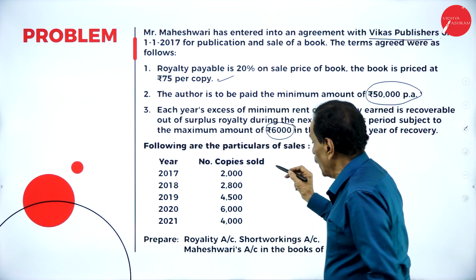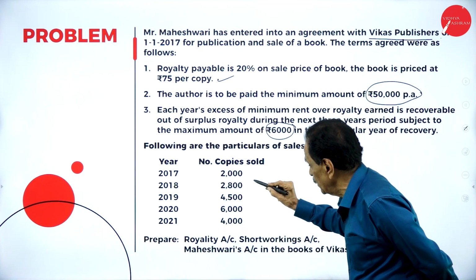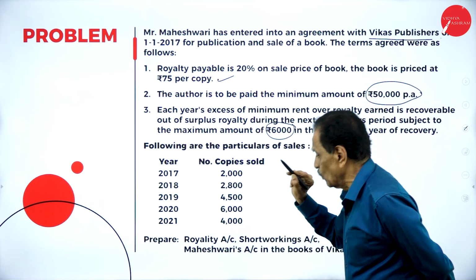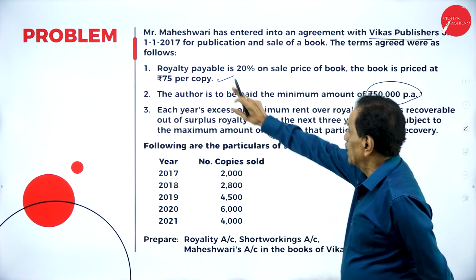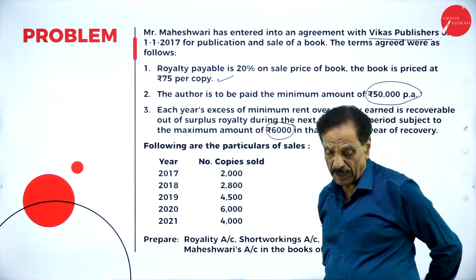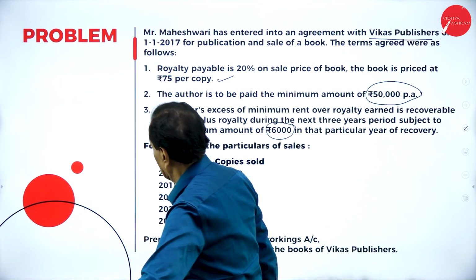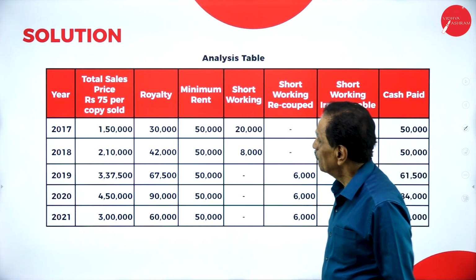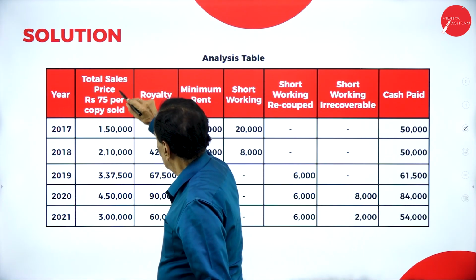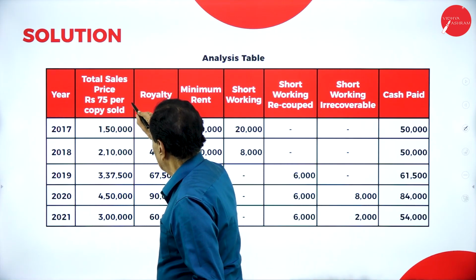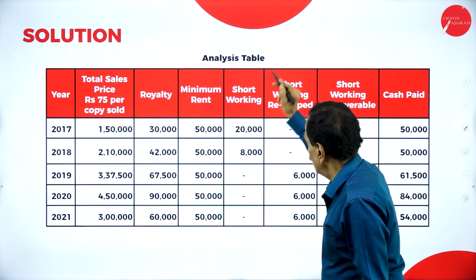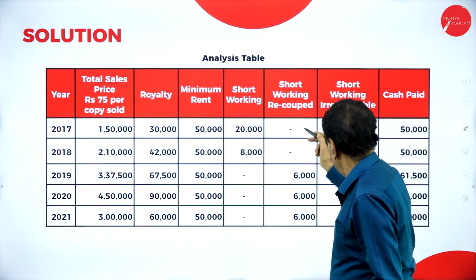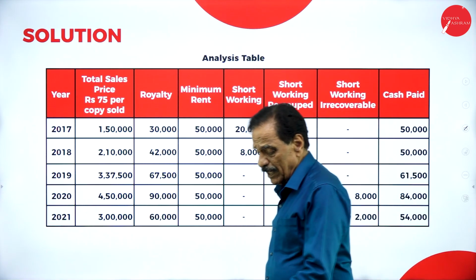So number of copies sold: 2,000, 2,800, 4,500, 6,000 and 4,000. So per copy, how much money? 75 rupees. The chart goes like this. Here, total sale price at rupees 75 per copy sold, royalty, minimum rent, short working recoupment. So come back here.